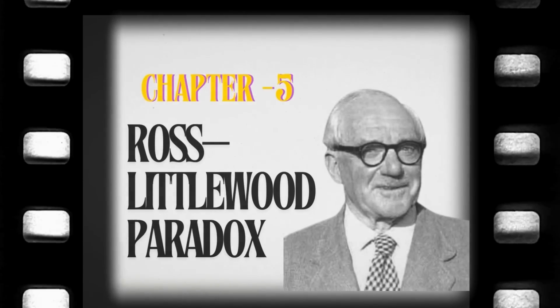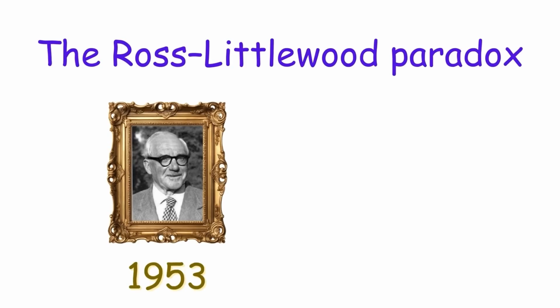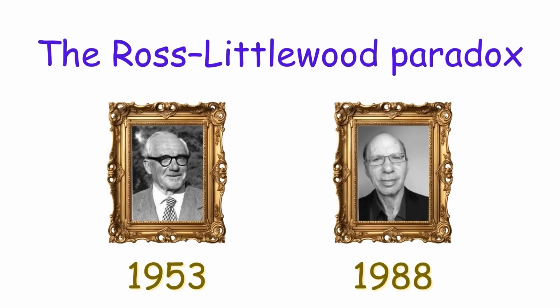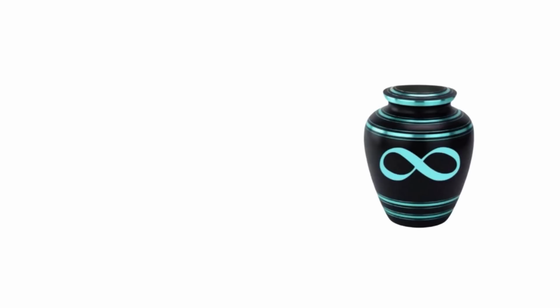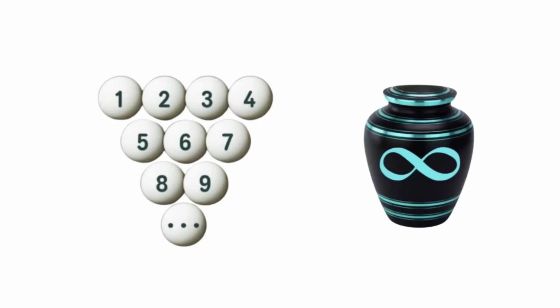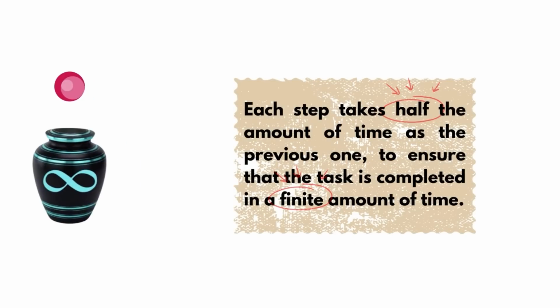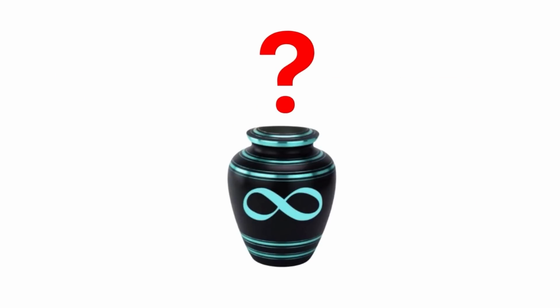Ross-Littlewood Paradox. The Ross-Littlewood Paradox, invented by John E. Littlewood in 1953 and further explored by Sheldon Ross in 1988, involves an infinitely large empty vase and an infinite amount of balls. A supertask is performed. At each step, 10 balls are put in the vase, and then 1 ball is taken out. Each step takes half the amount of time as the previous one to ensure that the task is completed in a finite amount of time. Now at the end, how many balls does the vase contain?